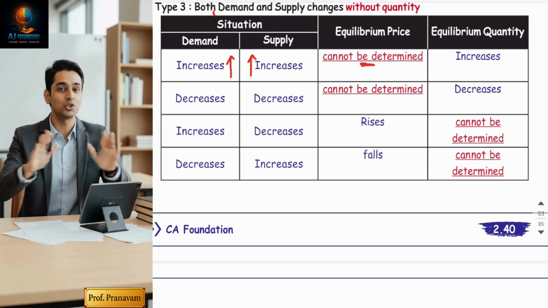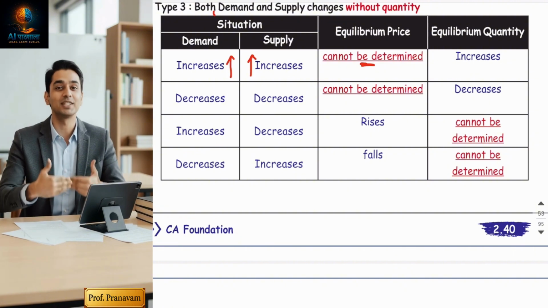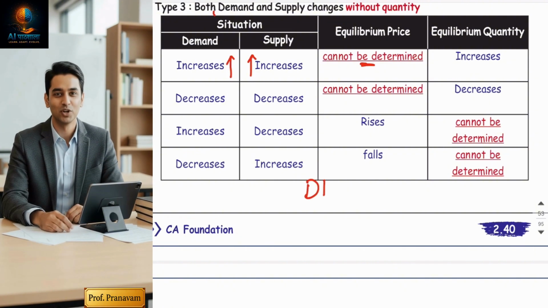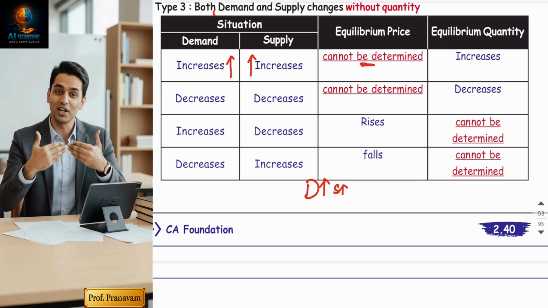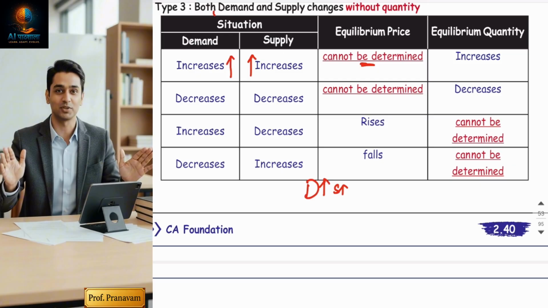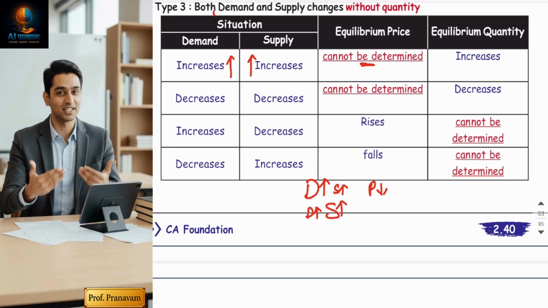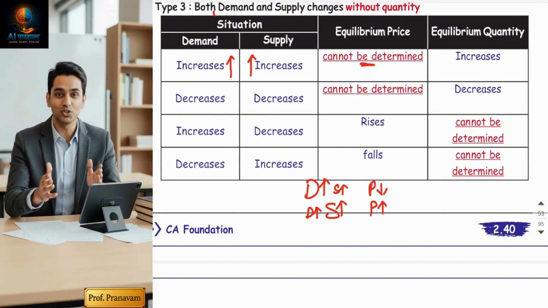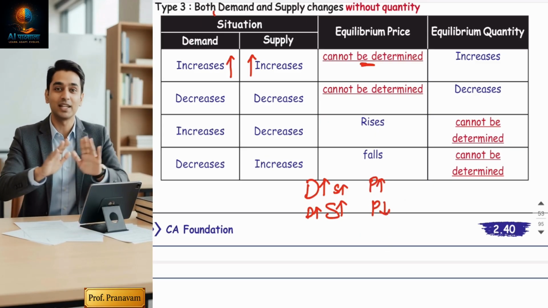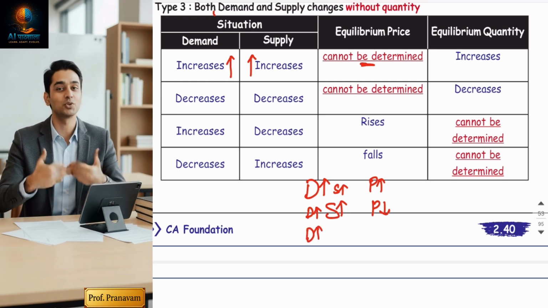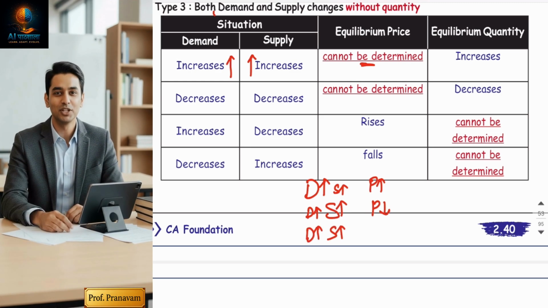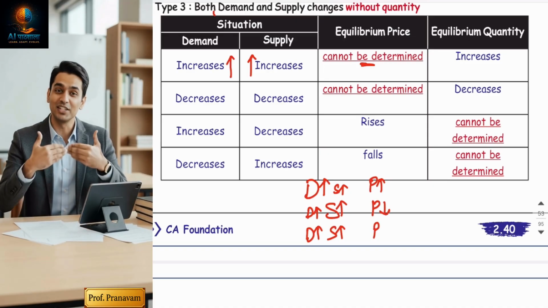See, when I said demand is increasing and supply is increasing and quantity is not given, three situations are possible. Demand is increasing, supply is increasing, but comparatively lesser. So in this, price will rise. This is also possible: demand is increasing, supply is also increasing, but supply is increasing greater. So price will fall. And yes, the third situation is also possible. Demand and supply both are increasing but equally. See, in all three situations both are increasing, and here price can remain constant.